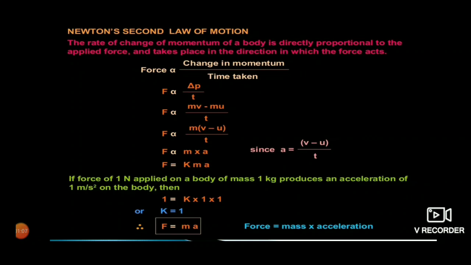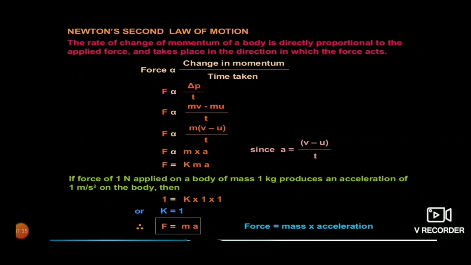As we have studied earlier, momentum is the product of mass and velocity. So the change in momentum will be equal to final momentum minus initial momentum, and final momentum will be the product of mass and final velocity.